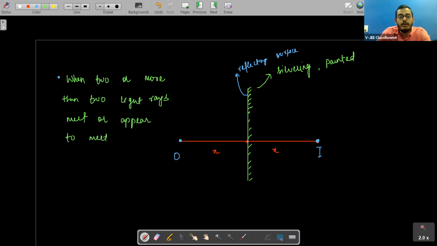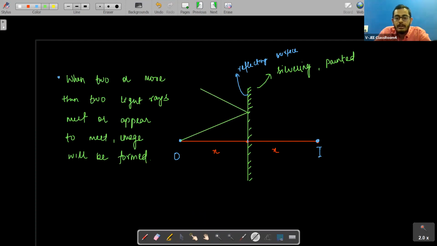Whenever we say that two or more than two light rays meet or appear to meet, image will be formed. We must know, students, that if we are talking about one thing, here we are having an object, right? So if there are light rays which are getting reflected from here, say this is one ray, this will be reflected like this. And this is another ray, and this will be reflected again like this, right, students?